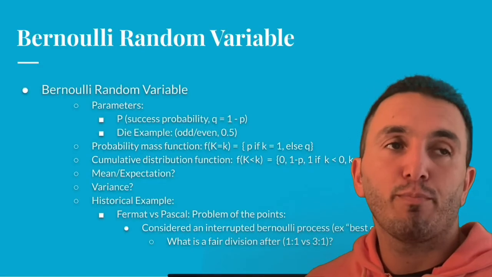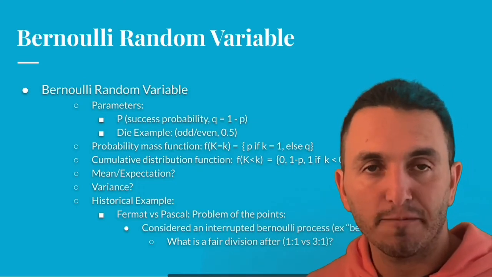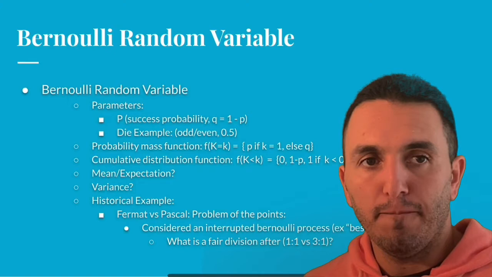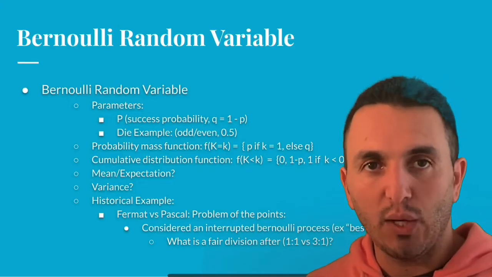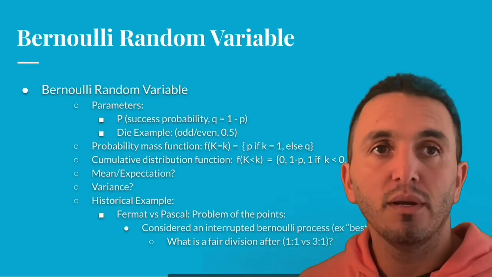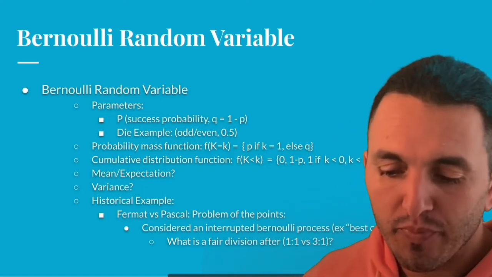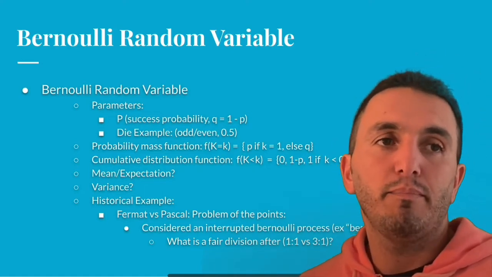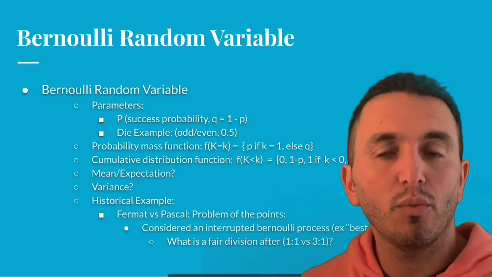Now the Bernoulli random variable. The parameters, there's really only one, right? Just p, the probability of success. So in our example, the sign of the die, whether it's even or odd, has equal probability, so p is 0.5. The inferred parameter is q, which is just 1 minus p, right? We calculated again the PDF and the CDF. We didn't calculate the mean or the expectation, but those are in the homework.